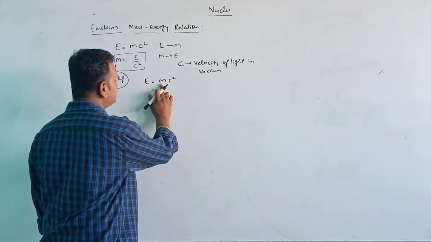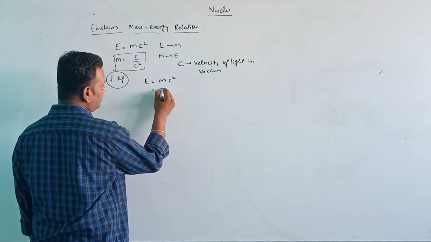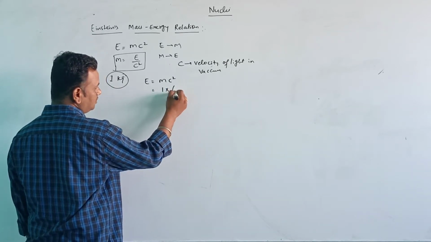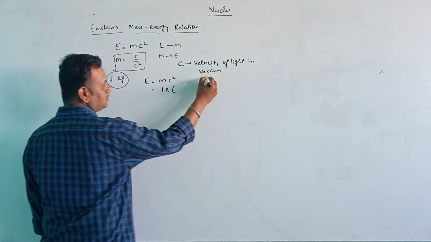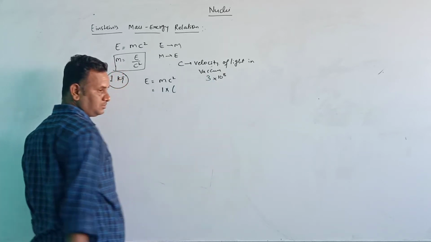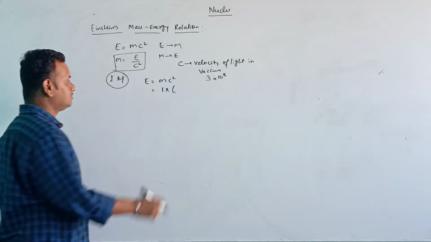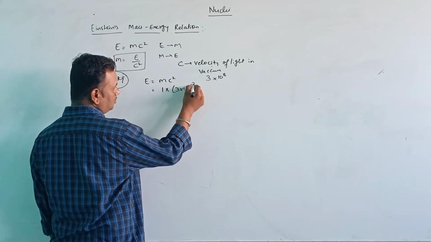So here m means mass, that is 1 kg. So here we are taking 1 kg into the velocity of light in vacuum, which is 3 into 10 to the power of 8, whole square.